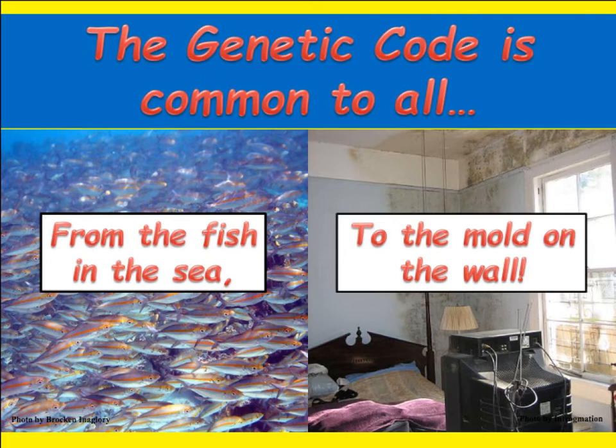On number 20 of your notes, you're going to write, from the fish in the sea to the mold on the wall. Mold is a living thing. Number 20. From the fish in the sea to the mold on the wall, they use the same genetic code, A, T, G, C.